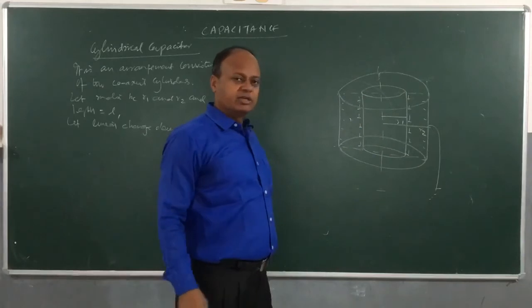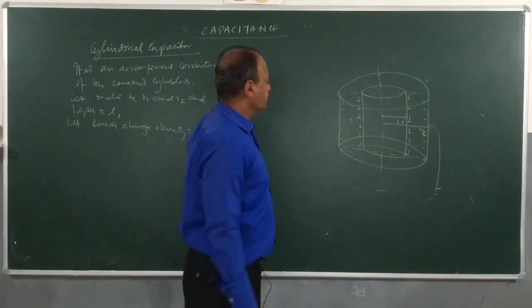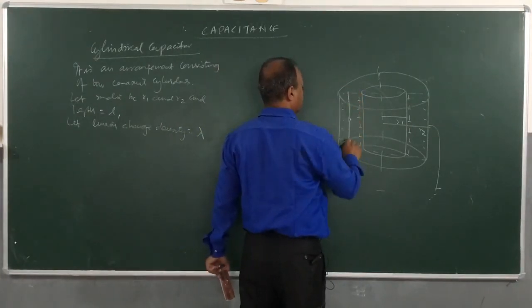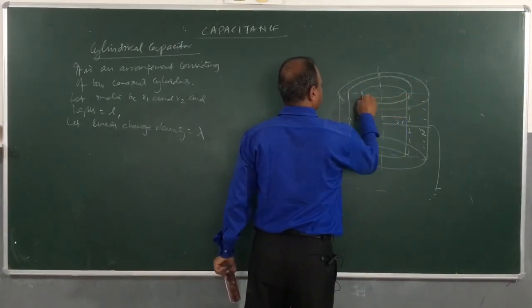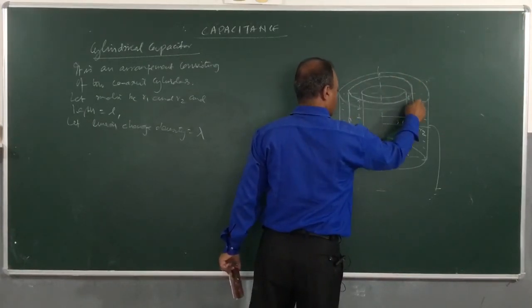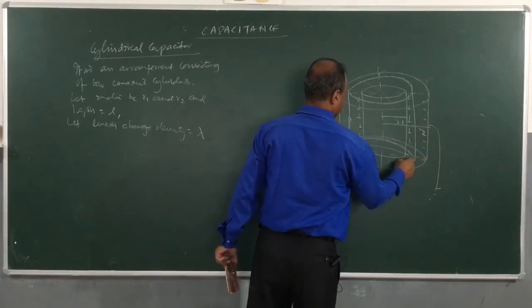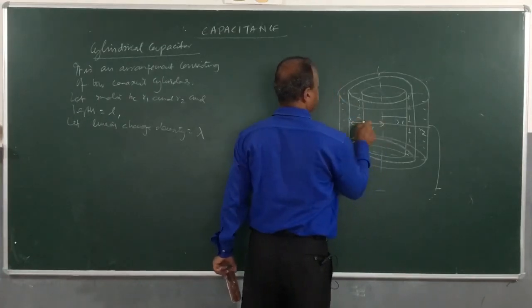Now if I want to calculate the potential difference between these two cylinders, I can consider an imaginary cylinder here at distance r, like this.